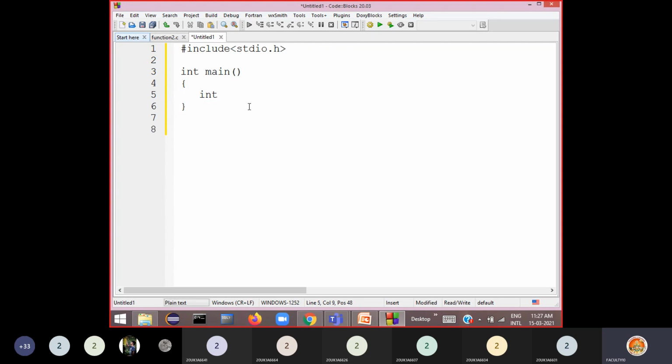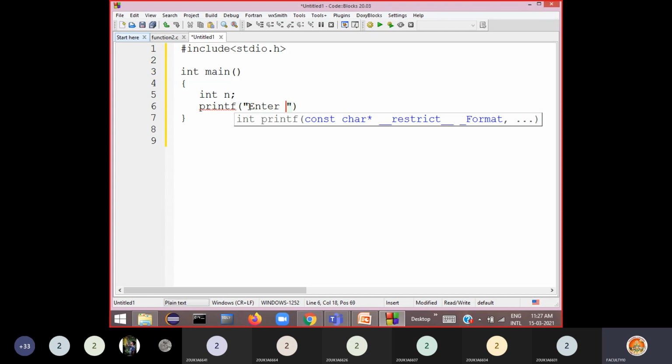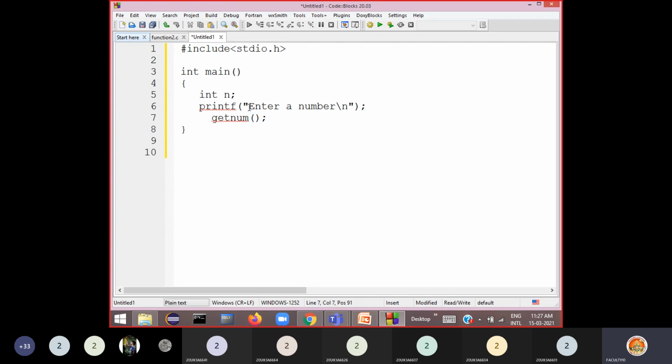So I am defining a variable int n here. Now I ask the user, say printf "enter a number". So the user enters a number. Previously we used the scanf function, but now I don't want to use scanf. Now I can define a function like this. I read by using a function called getNum. It is not there. I am assuming that this getNum function reads that number and returns it.